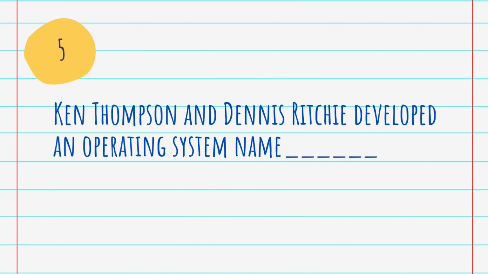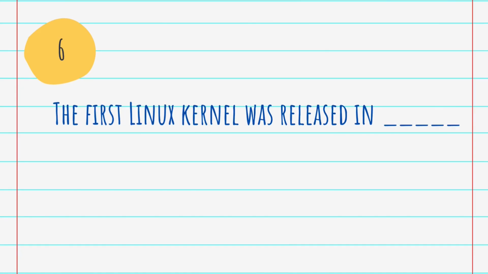Okay. Then next question. Ken Thompson and Dennis Ritchie developed an operating system named dash, and the answer is Unix. Unix is the operating system which was developed by Ken Thompson and Dennis Ritchie. Question number 6. The first Linux kernel was released in dash, and the answer is 1991. The first Linux kernel was released in 1991.